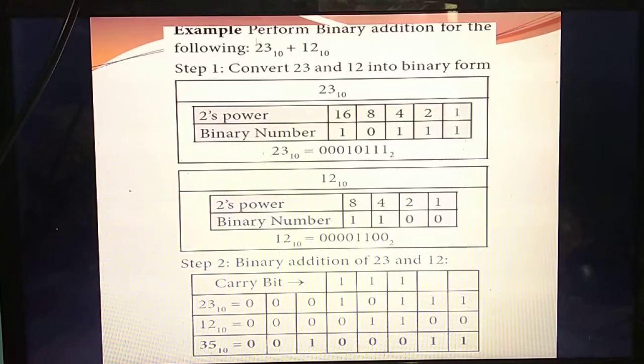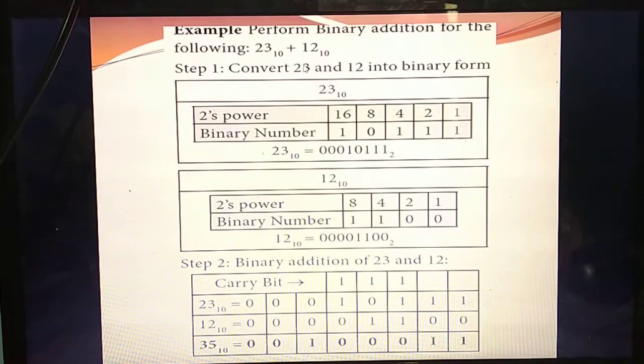Now in your notebook write this question: perform binary addition for the following, 23 base 10 plus 12 base 10. First you listen, afterwards you write. In your book also they have given the same problem, so copy it from your book. Now listen carefully. How many numbers did they ask you to add? Two numbers. What are they? 23 and 12.